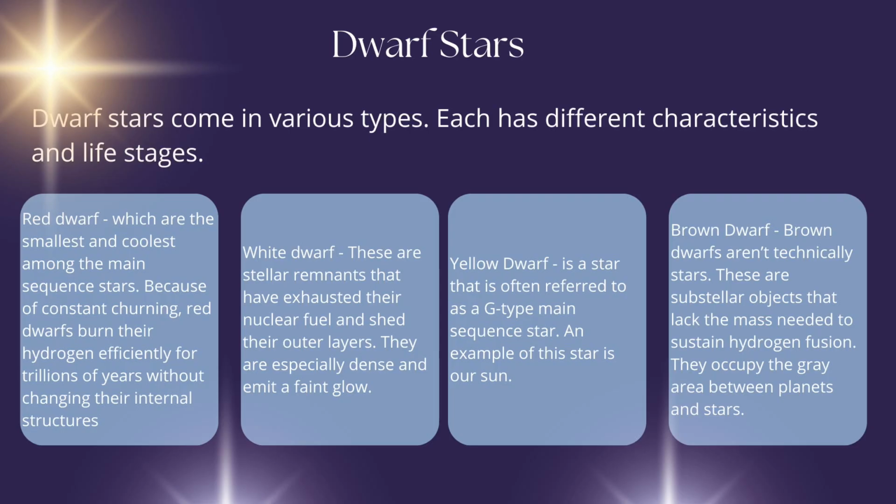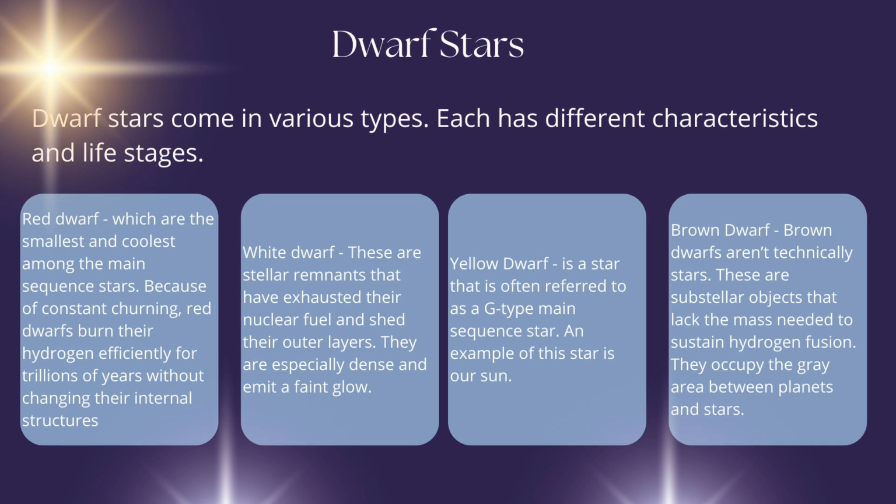And the last type of star is the dwarf stars. Dwarf stars have different types based on their size, temperature, and stage in the stellar life cycle. First are red dwarfs, which are the smallest and coolest among the main sequence stars. Because of constant churning, red dwarfs burn their hydrogen efficiently for trillions of years without changing their internal structures.